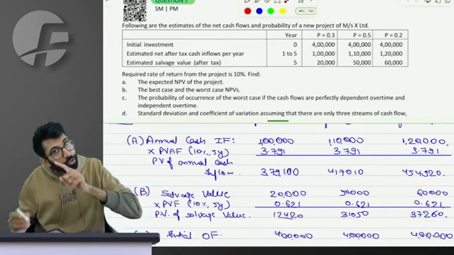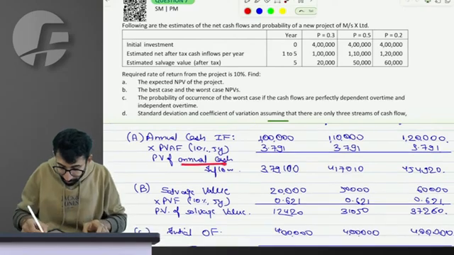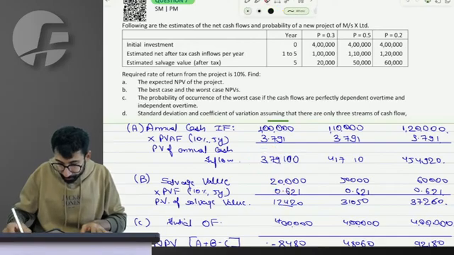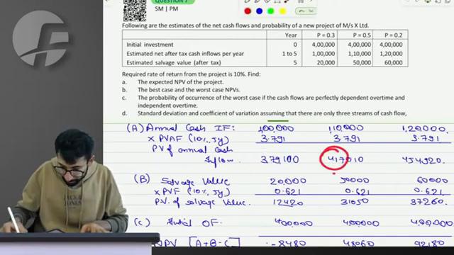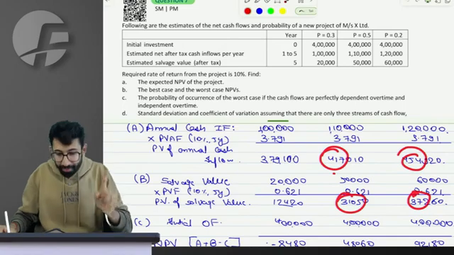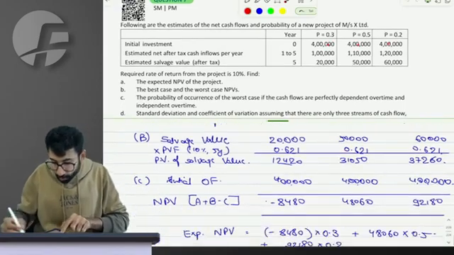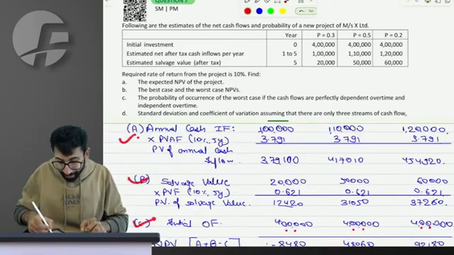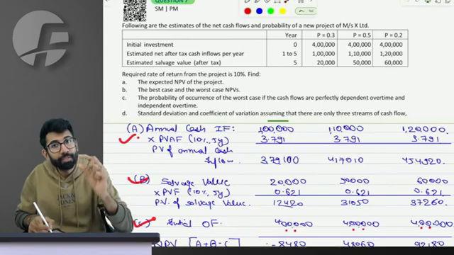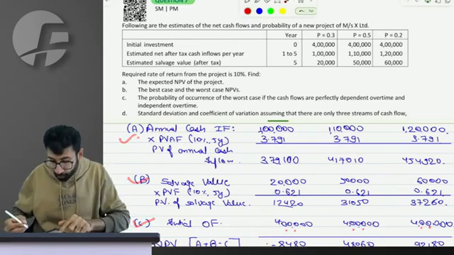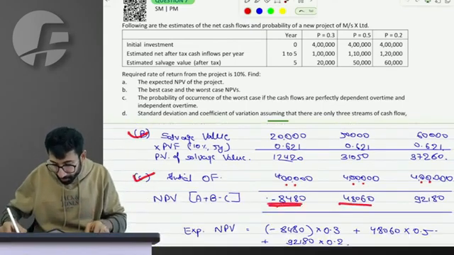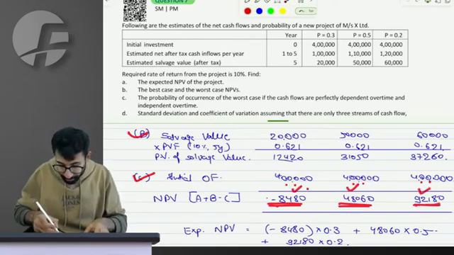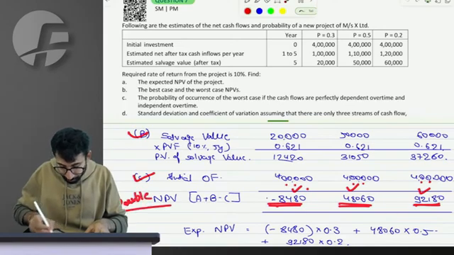So overall present value of all future cash inflows, including the annual inflow and the salvage value, is this plus this, this plus this and this plus this, minus the initial outflow, which in all cases is 4 lakhs. When you deduct 4 lakhs from it, you get A plus B minus C as your NPV. Annual inflow plus salvage inflow minus the initial outflow, all at present value level, is negative this, then this, then this. When they ask you, these are my possible NPVs, if you realize, these are my possible NPVs.